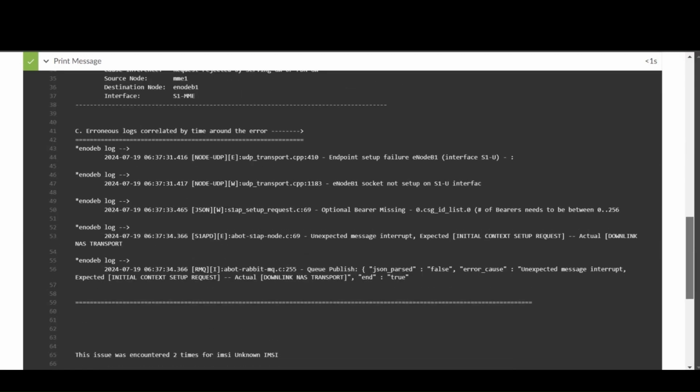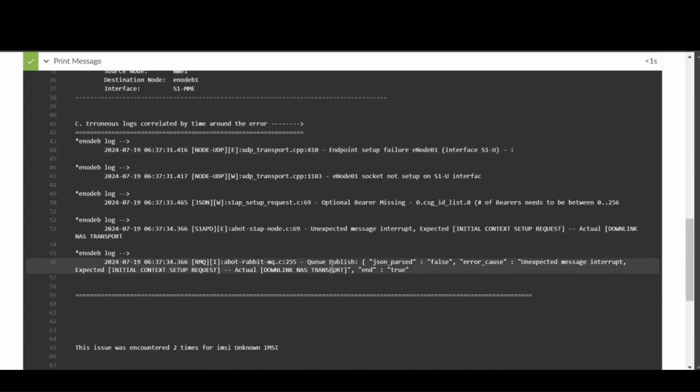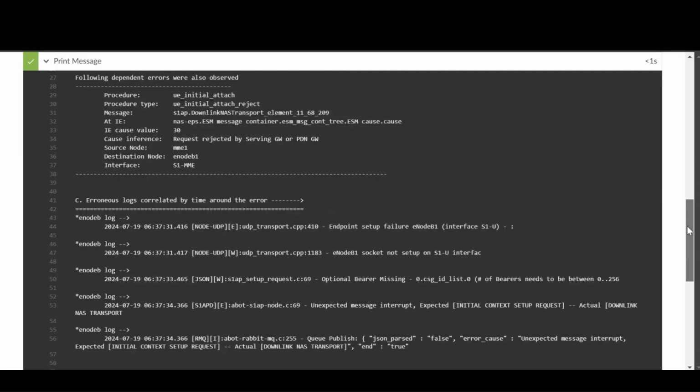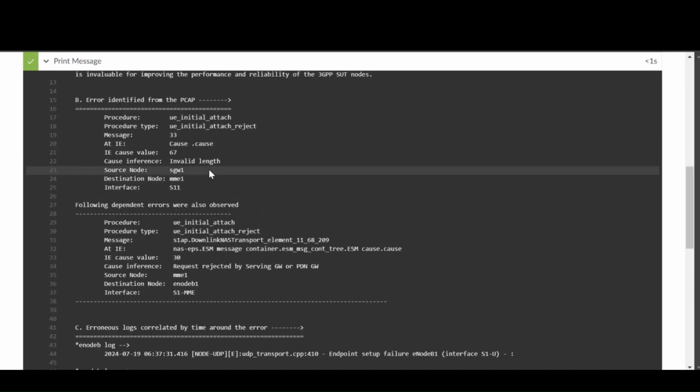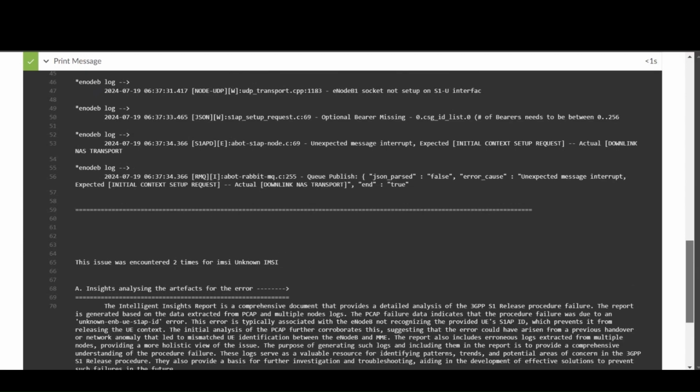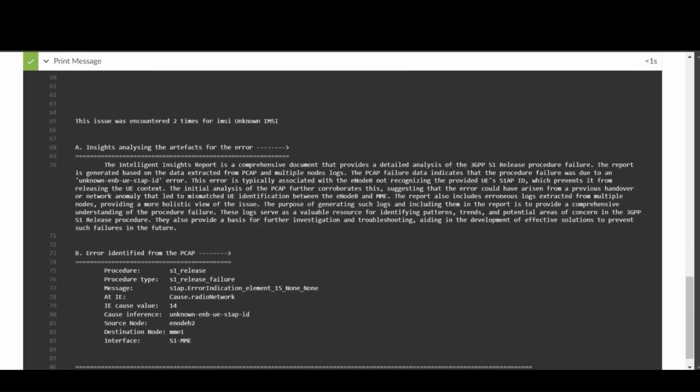Let us look at a couple of more logs for this case. If you see here, it clearly says that there was an unexpected message interrupt caused by this invalid length of an information element. This wasn't the only issue that was observed. We also saw that this particular issue was encountered twice for unknown IMSIs. The summary says that this error is typically associated with eNode B not recognizing the provided UE's S1 AP ID, which prevents it from releasing the UE context.